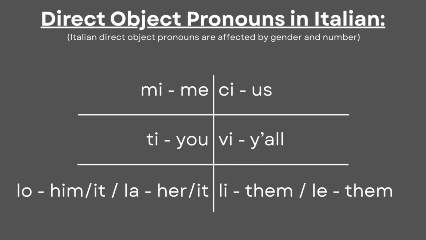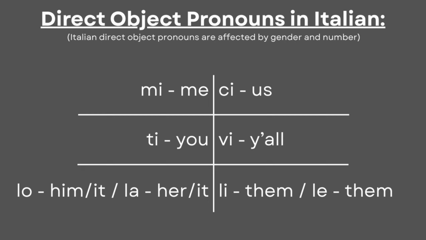Mi, ti, lo, la, ci, vi, li, le. The word vi is the direct object pronoun for you all or y'all, and even though English doesn't have it, I will still include it.